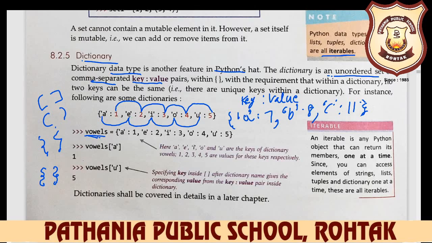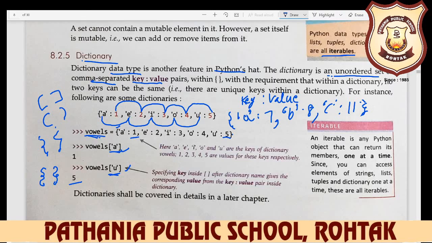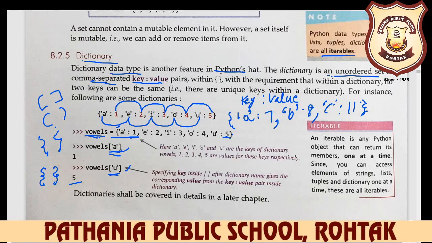For example, if we want to display the vowel of A, its value is always displayed, a 1. And if we write down vowel U, then its value is 5, then the answer is 5. So between these brackets, always your keys are displayed. Now don't be confused. Here we use the square bracket, but there we use the curly braces, because there we define the dictionary, but here we only display the answers. Here we display the dictionary values.